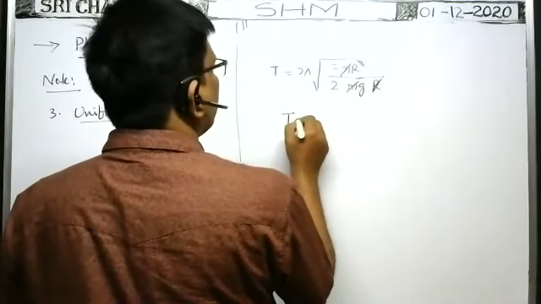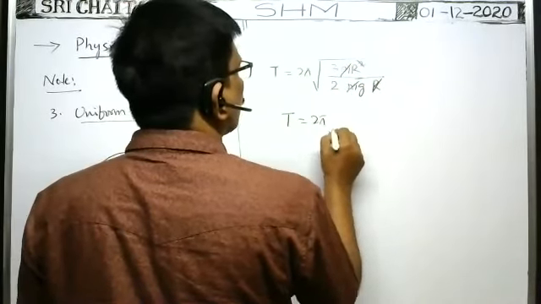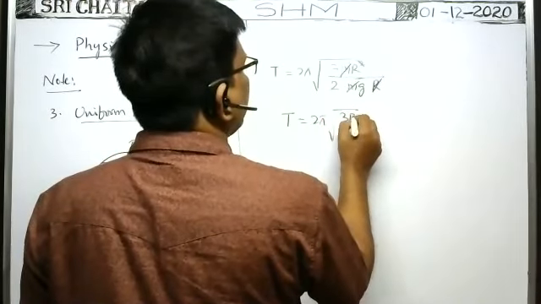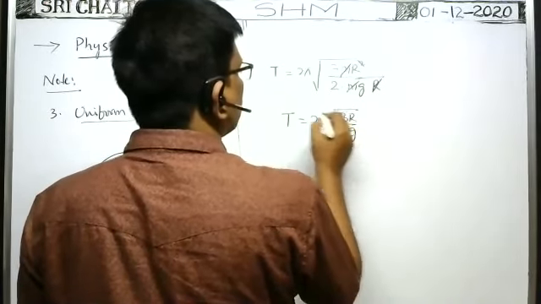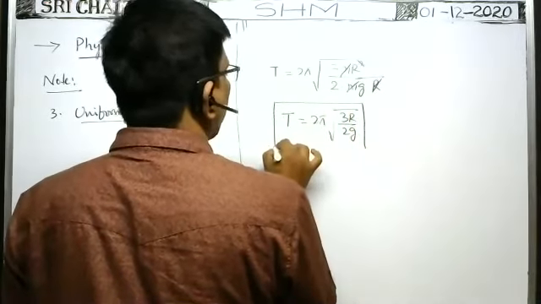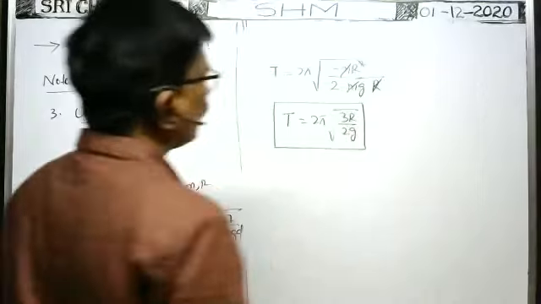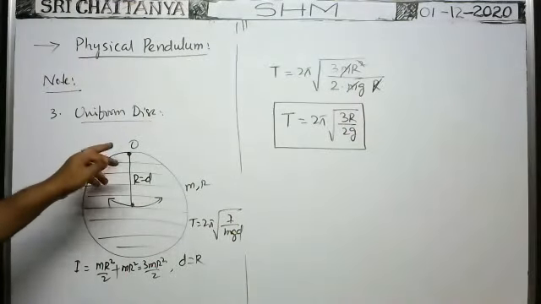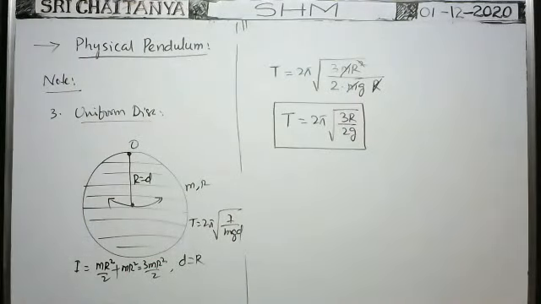Therefore, time period T is equal to 2 pi into root of 3R by 2g. This is the formula for the time period of the oscillating disk about one edge, about the edge of the disk. Okay.